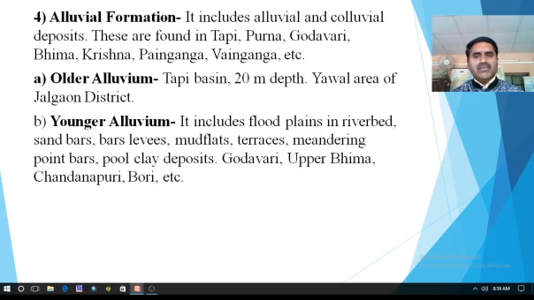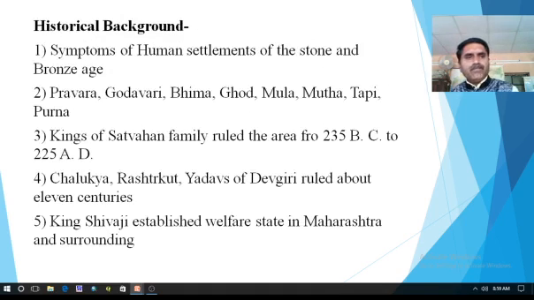It includes floodplains in riverbeds, sandbars, levees, mud flats, terraces, meandering point bars, and pool cleft deposits, particularly of the Godavari, Upper Bhima, Chandanpuri, Bori, etc. So what is the historical background of Maharashtra that we have to see?